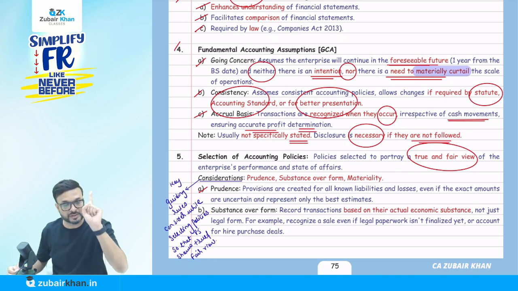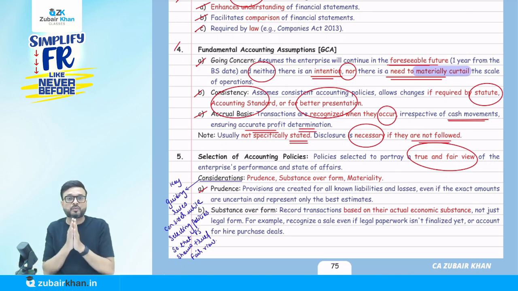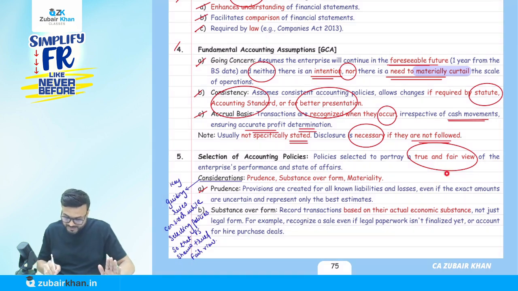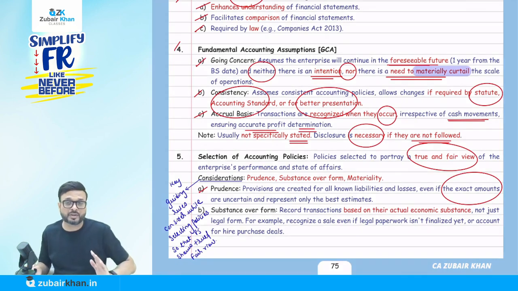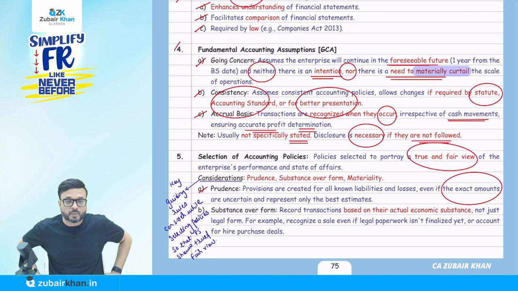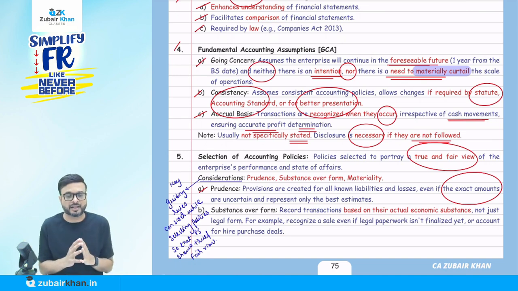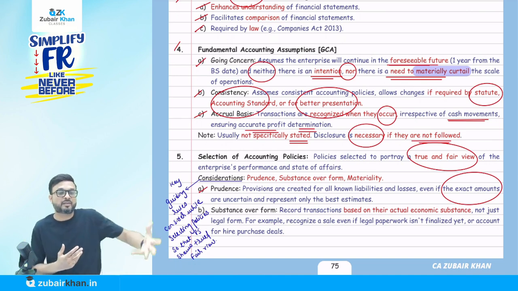Dear student, first is prudence. Under prudence, provisions are created for all known liabilities and losses, even if the exact amount is not known. It might happen that we don't know the exact amount. For example, provision for doubtful debt. Say we create a provision for doubtful debt of 5%. I may not be sure the actual bad debt will be 5%.